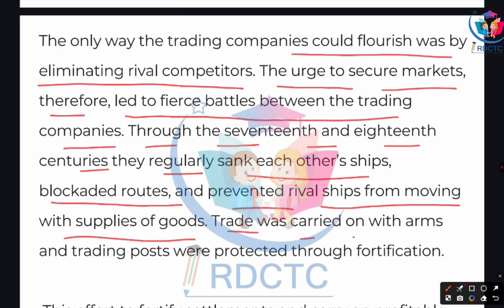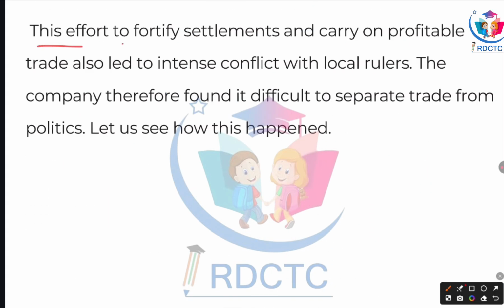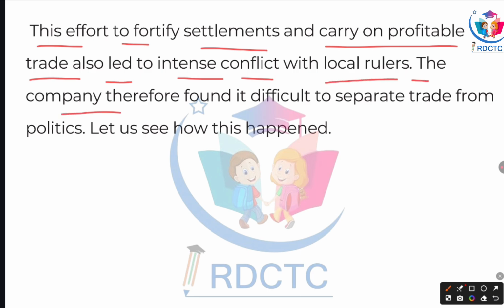Trade was carried on with arms, and trading posts were protected through fortifications. This effort to fortify settlements and carry on profitable trade also led to intense conflict with local rulers. The company therefore found it difficult to separate trade from politics. Let us see how this happened.